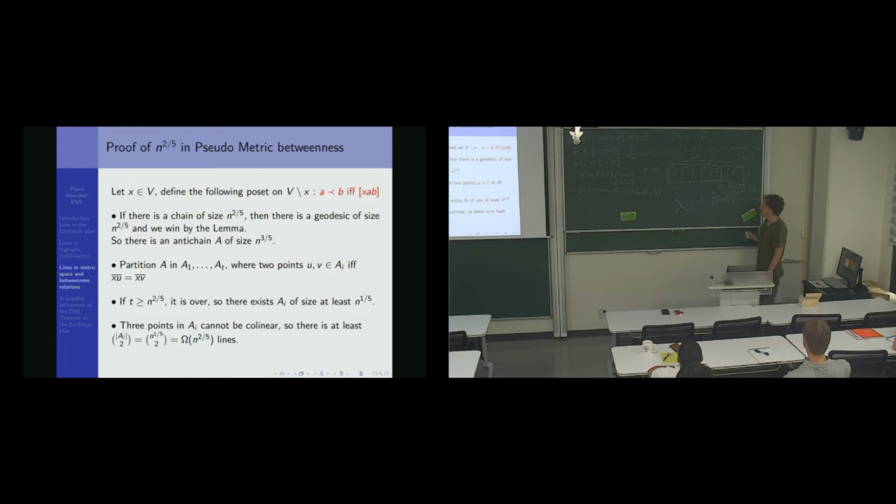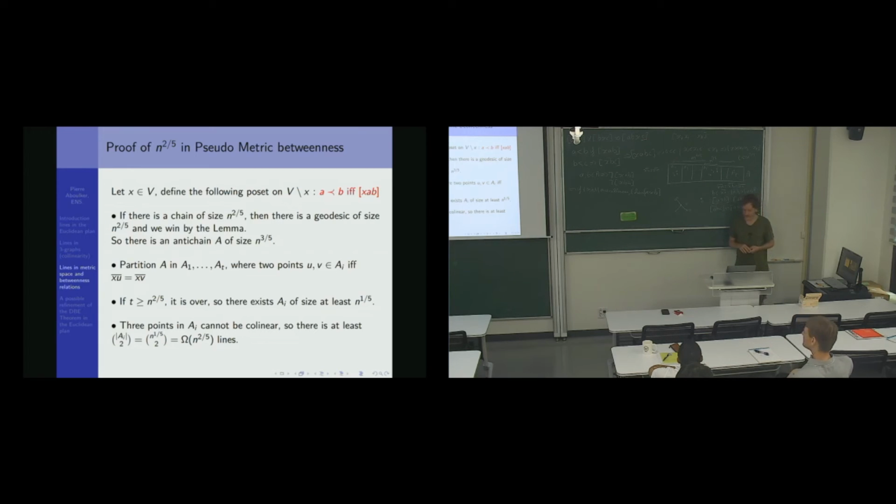Okay? And now assume ABC is collinear, say like this. B is between A and C. Then, together with this, and inner transitivity, it implies that I have AXBC, but then B is smaller than C, contradiction. Okay, so that ends the proof, n to the 2 over 5.